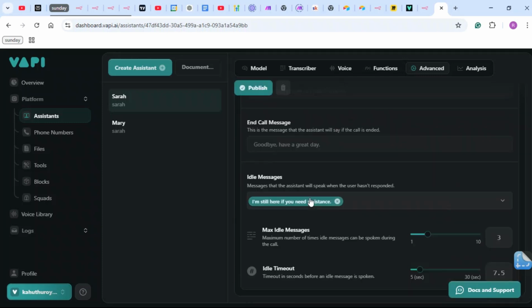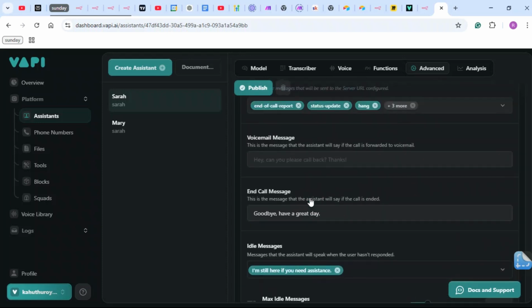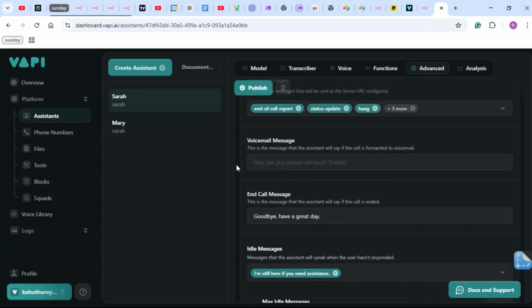So it's all good. Voicemail, we don't really need this because it's a restaurant receptionist. There's no need to go to voicemail. So end call message. Oh, you remember back at functions where we did turn this function off. So this is a message that the assistant will say if the call is ended.